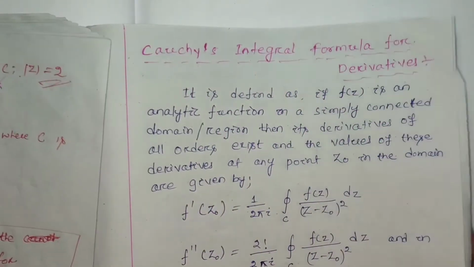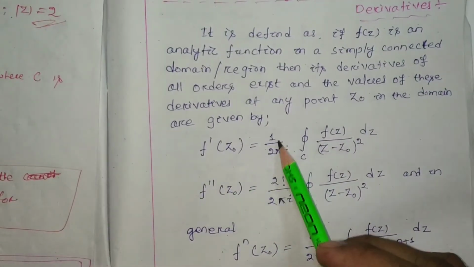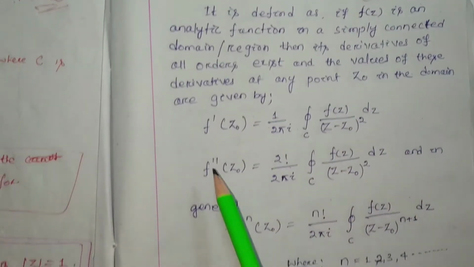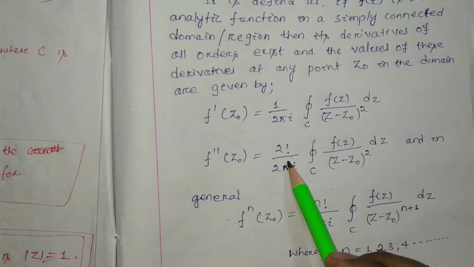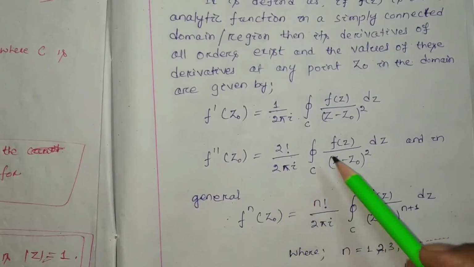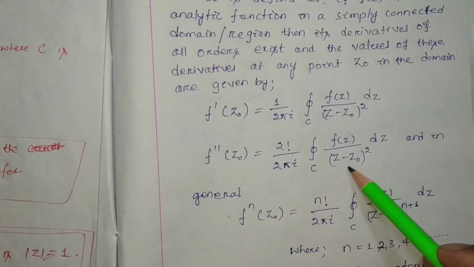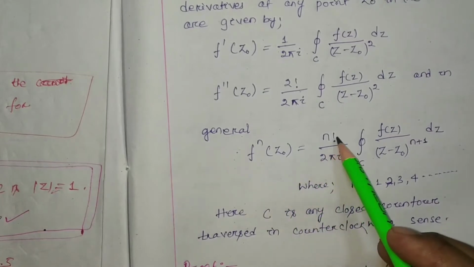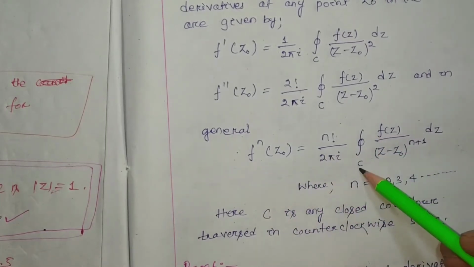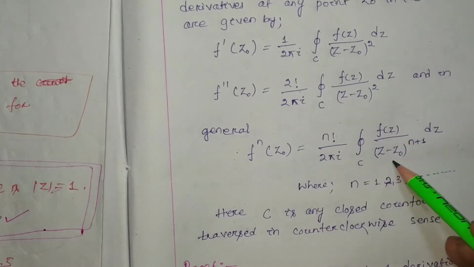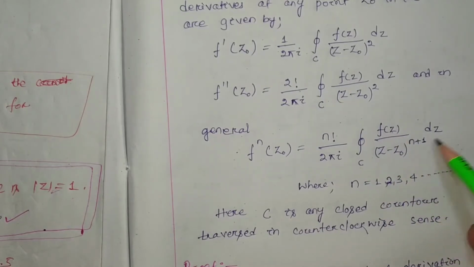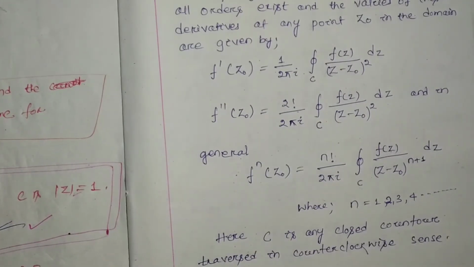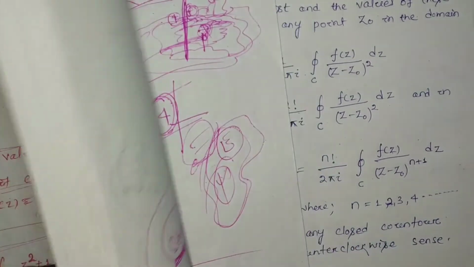That is, f dash z0 will be equal to 1 by 2 pi i closed integration C f(z) by (z minus z0) square dz. F double dash z0 will be 2 factorial by 2 pi i closed integration C f(z) by (z minus z0) cube dz, and in general it can be written as f^n(z0) will be equal to n factorial by 2 pi i closed integration C f(z) by (z minus z0) to the power n plus 1 dz.